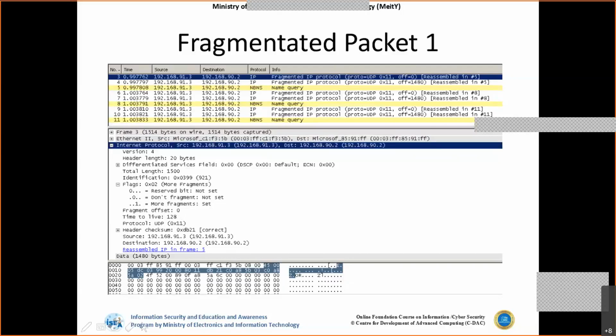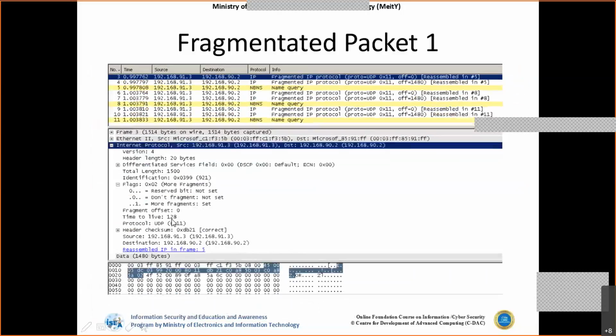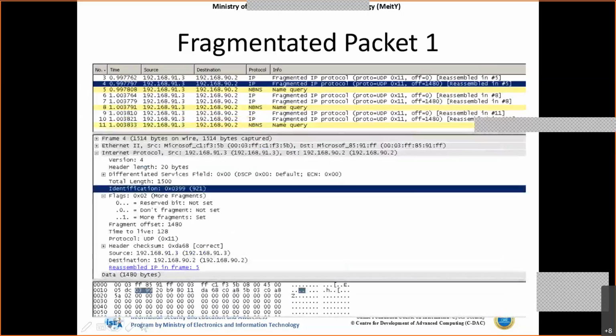Now this is the second packet. Again, we can see more fragments is set to 1. In the earlier example, the identification is 921, and in the second packet the identification is also 921. Again, more fragments is set to 1, and the fragment offset, which earlier was 0, has now changed to 1480. That means this is the second packet, starting from that offset.